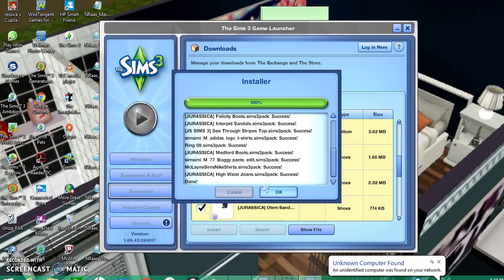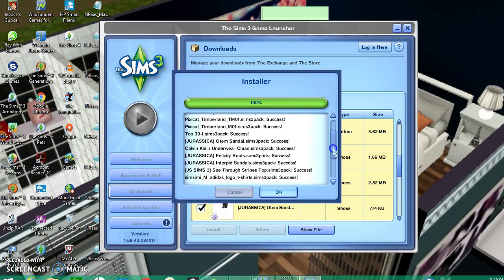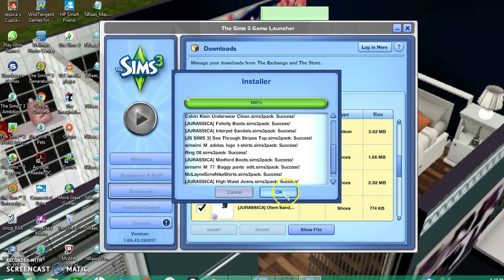Okay, guys, all my stuff has installed, and this is exactly what it looks like. It says installer, and once it is finished completely, it'll say 100% with all the green bars. Everything that I got was a success, which means it is currently inside the game.